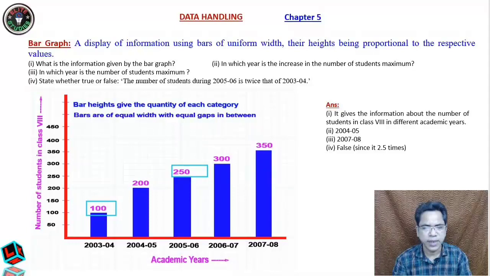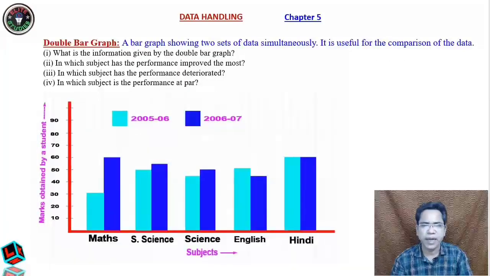Okay students, I think it's clear. Now let us go to the double bar graph. A double bar graph shows two sets of data simultaneously. It is useful for the comparison of the data.